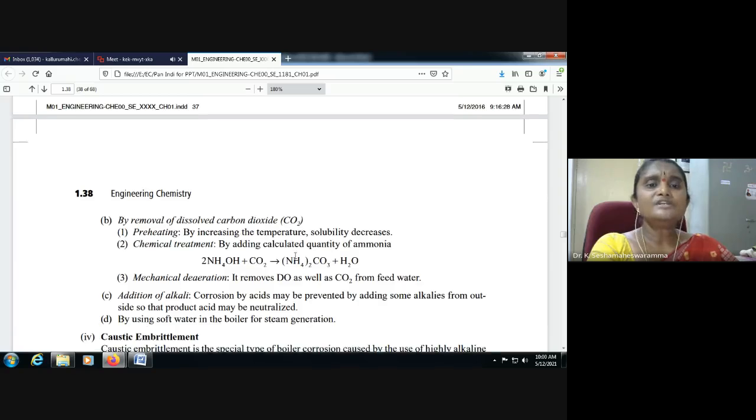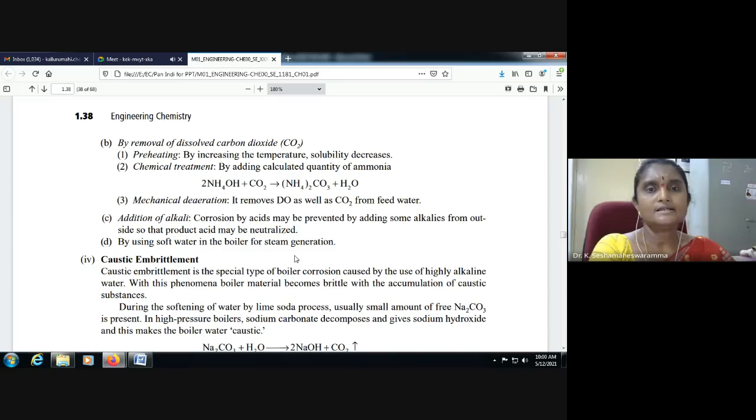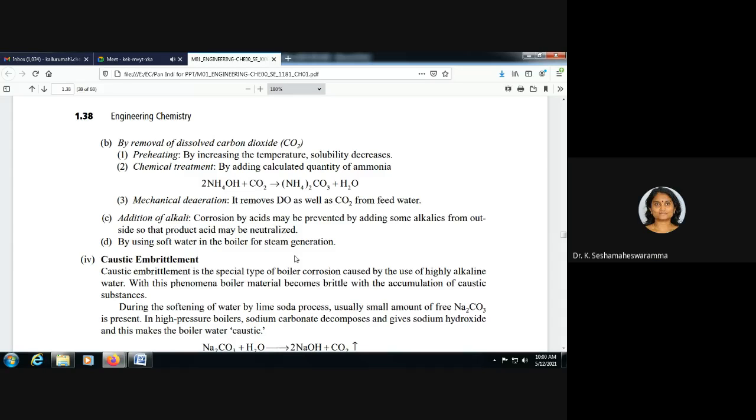Then by removal of dissolved carbon dioxide, preheating: by increasing temperature, solubility decreases. Then chemical treatment: by adding a calculated quantity of ammonia or ammonium hydroxide. Ammonium hydroxide reacts with carbon dioxide and is converted into ammonium carbonate. So, mechanical deaeration. Here, with preheating and mechanical deaeration, we can remove both oxygen and carbon dioxide at the same time.